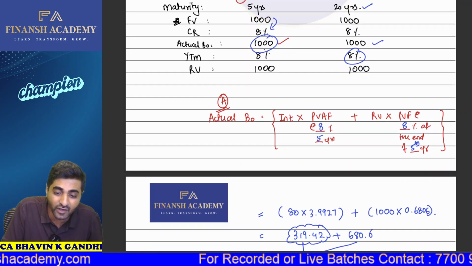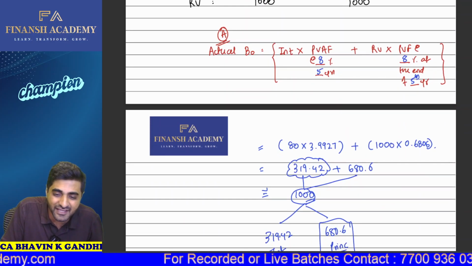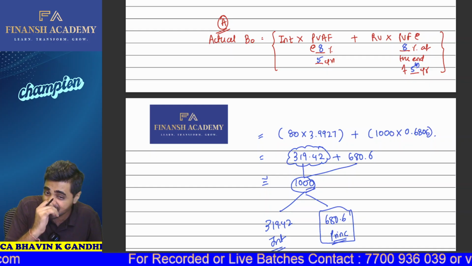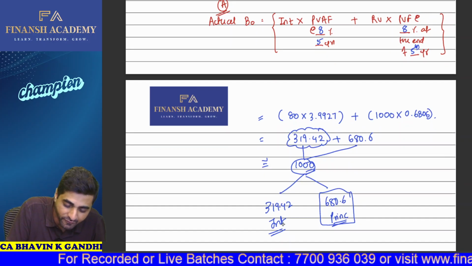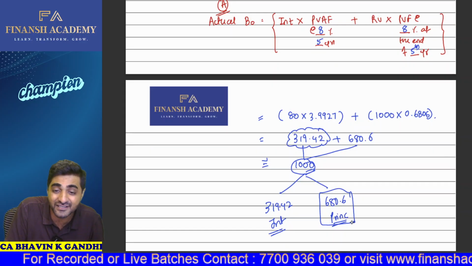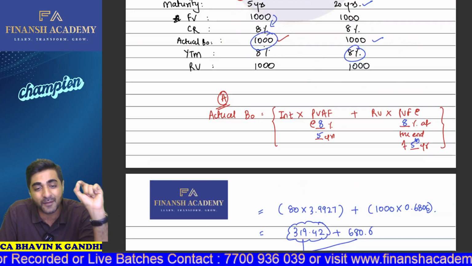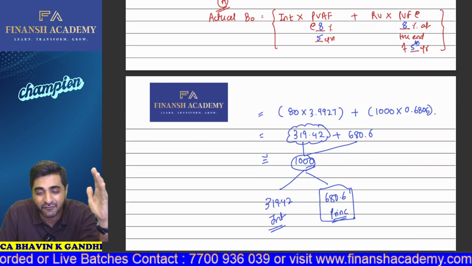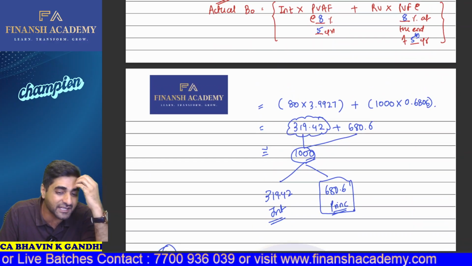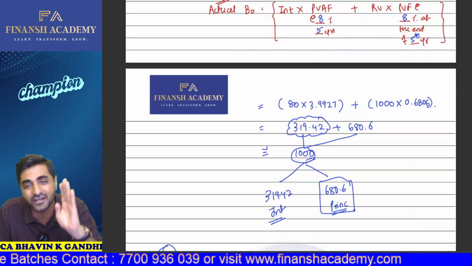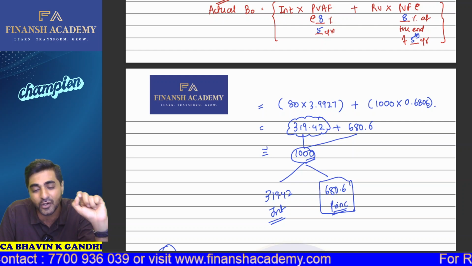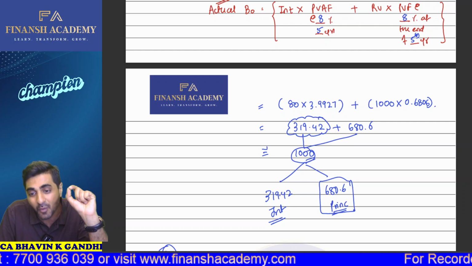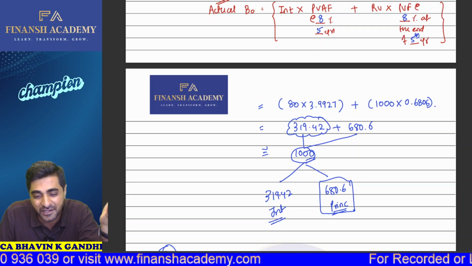Okay. What is the actual price of the bond? Can you see the actual price of the bond is 1000 rupees, and the component of interest is 319.42 and the component of principal is 680.6. This is something which is going to happen for your bond A. Your principal component is higher as compared to your interest component. So bond A is more exposed towards the principal default risk.